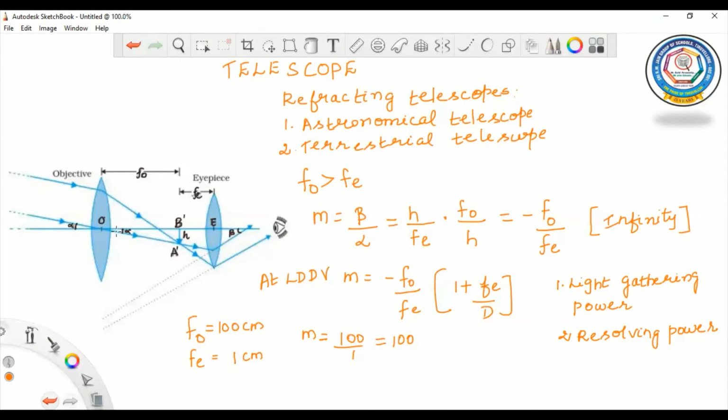So this is the major disadvantage of this refracting telescope. Because of these reasons, modern telescopes use a concave mirror rather than a lens for the objective. Telescopes with mirror objectives are called reflecting telescopes. And they have several advantages. We'll discuss about this reflecting telescopes in our next class.